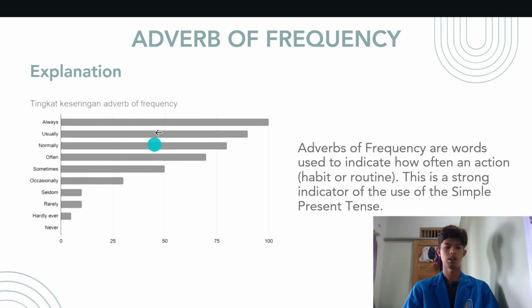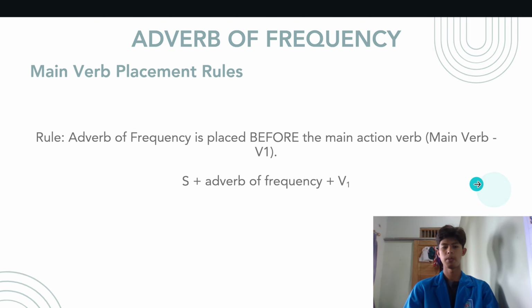And table of contents number five is adverb of frequency. We can see here in the picture that adverbs of frequency are words used to indicate how often an action, habit, or routine happens. This is a strong indicator of the use of the simple present tense. We can see here always, which is 100%. Usually is about 85 or 80%, and the others.